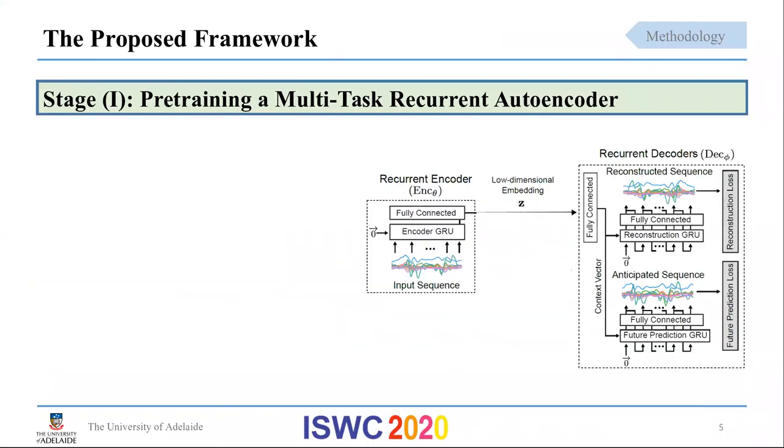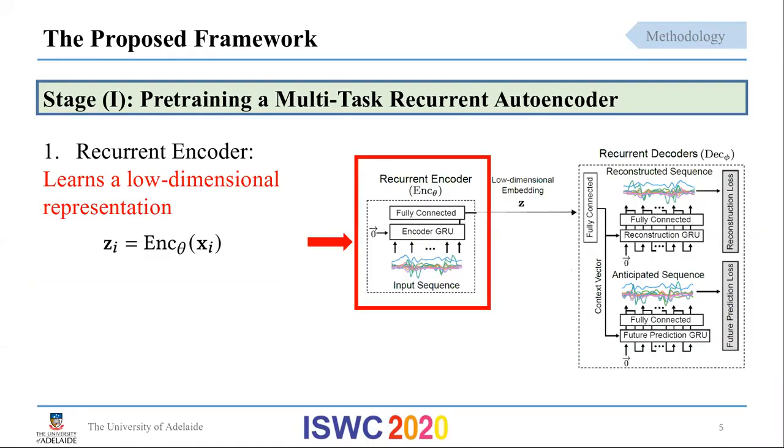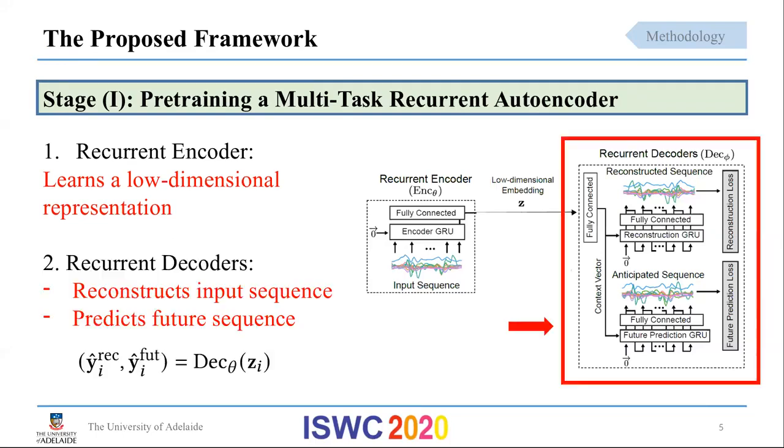This is a visualization of our multitask recurrent autoencoder. It is composed of a recurrent encoder, which sequentially processes the input and learns a lower dimensional embedding, as well as a decoder network that takes the lower dimensional embedding and accomplishes two different self-supervised tasks: reconstruction as well as future prediction. These tasks together motivate the network to extract discriminative features that are not only essential to reproduce the input, but also to extrapolate its future.